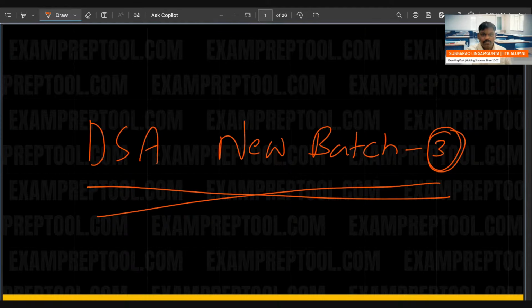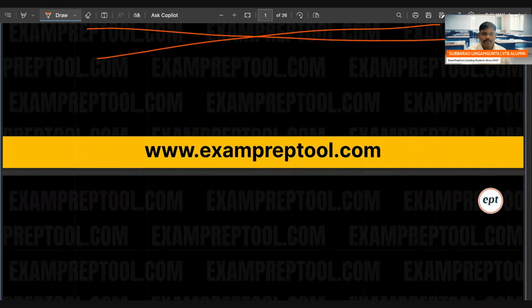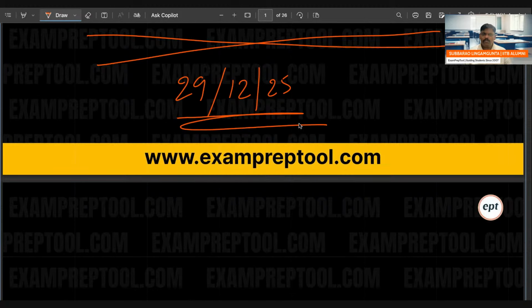Yeah, I think it is DSA batch 3. We can start now. Everything is ready. DSA batch 3, right? Let's write the date. Today's date, I think, is 29. 29 12 25. Right? This is the date.